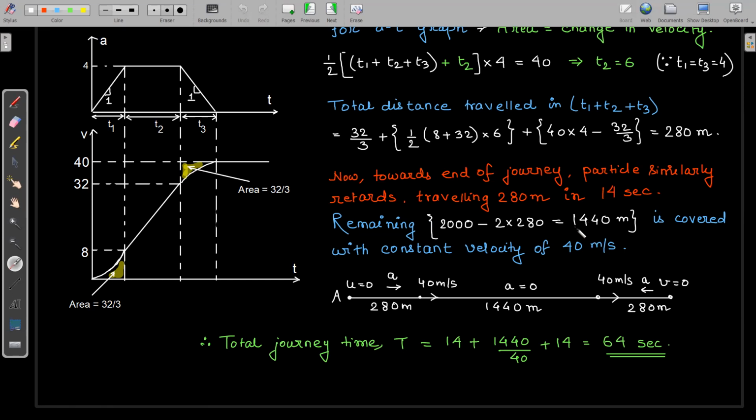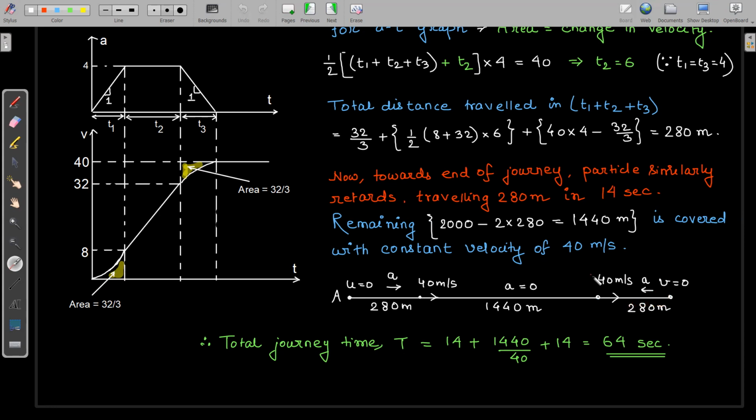So the remaining 1440 meters, this distance will be covered with a constant velocity of 40, because we cannot increase the velocity beyond 40, right? So the first 280 meters is covered with a variable acceleration part. Then 1440 meters, this distance is traveled with a constant velocity. And at the end, again, it travels a distance of 280 meters in a 14 second interval.